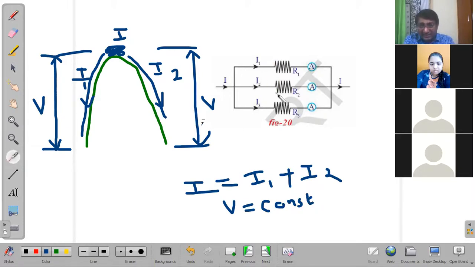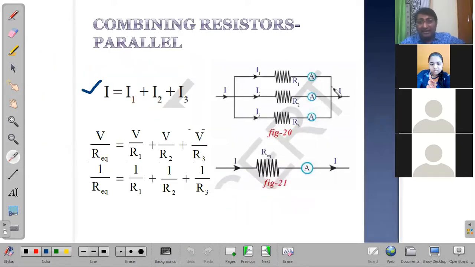All the three resistors are connected to one common point on the left side and another common point on the right side. R1, R2, R3, all the three are connected to another common point on the right side. So that's the reason resistances are having common points. Whenever there are common points, they're subjected to the same energy or same potential difference. Okay. So that's about parallel connection.